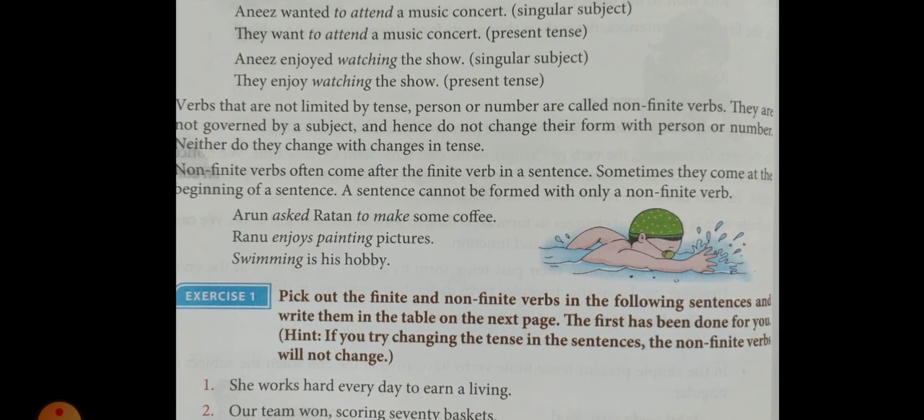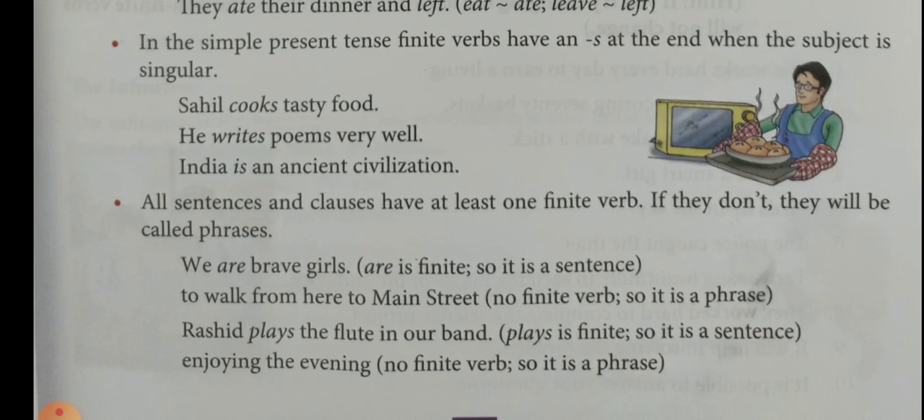Look at the example. Sahil cooks tasty food. Here cooks is a verb and it is singular because there is an s added to the base form. The base form is cook. Why do we use s here? Why do we use the singular form of the verb here? Because Sahil, the subject, is singular. So if the subject is singular, we have to use a singular verb.